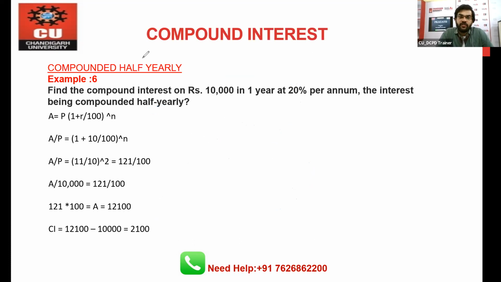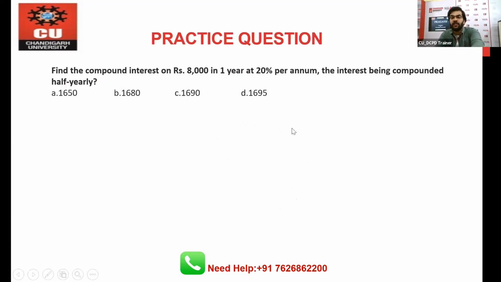The next question is the same pattern question. Again, this question is based on half yearly. Give me the answer of this one, guys, in the chat box. You have the principal value given, you have the time given, you have the rate given, and you have to find out the CI value. Apply the same logic.